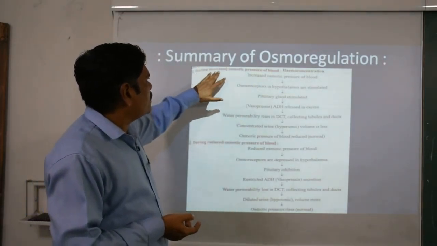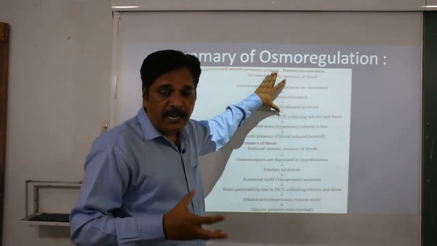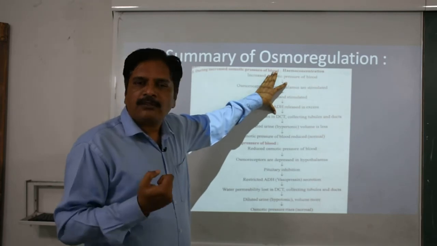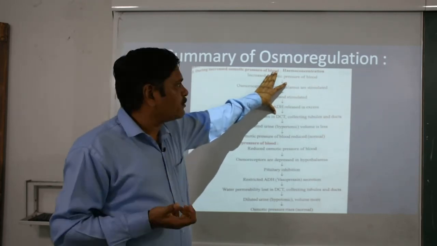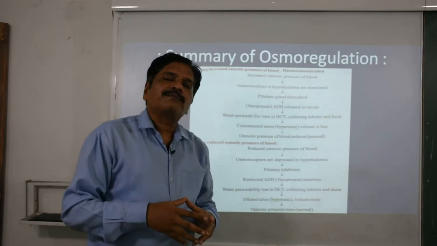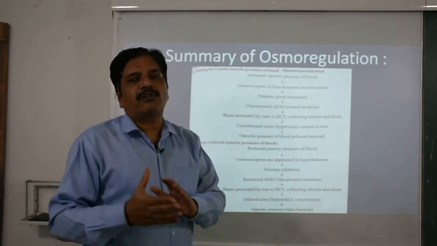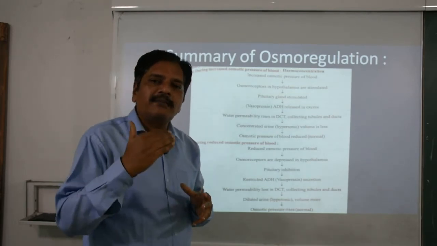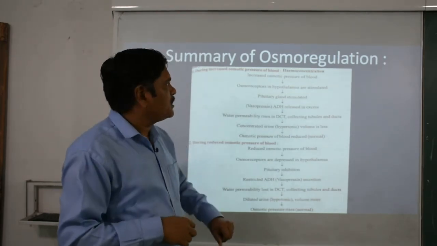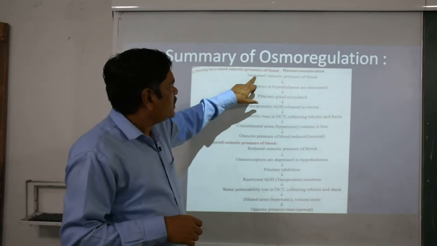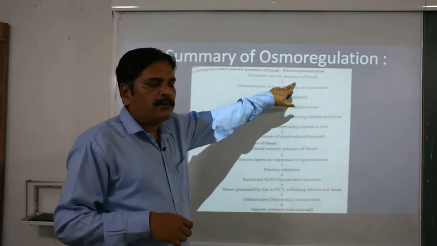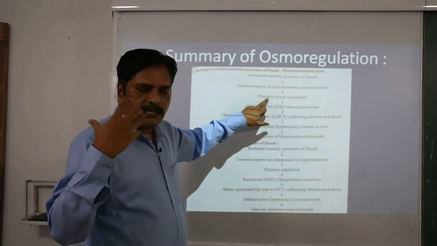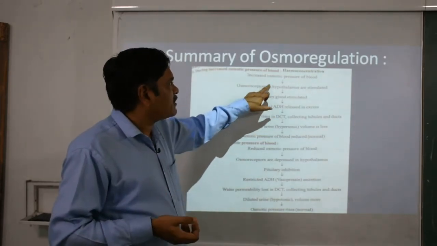Here we can learn in two steps. First, during increased osmotic pressure of the blood, that means when the blood becomes more concentrated, there is less water in the body. So how can it be controlled? Just by decreasing the volume of urine, by decreasing the elimination of water in the form of urine. The increased osmotic pressure of the blood is perceived by the osmoreceptor and given to the hypothalamus.